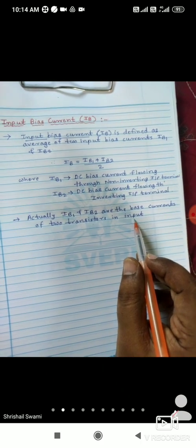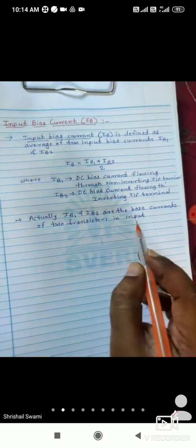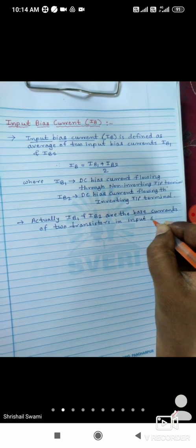Input stage means, in the block diagram we have seen the first stage is the dual input balanced output differential amplifier. In this differential amplifier there are two transistors Q1 and Q2. Already we have learned, for Q1 the base current is IB1, for Q2 the base current is IB2. So these are the base currents of two transistors in the input stage of the op amp block diagram.